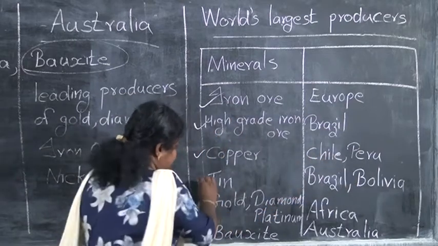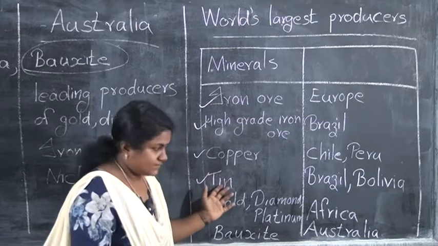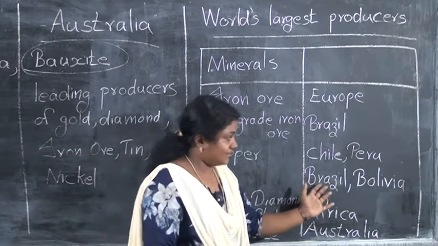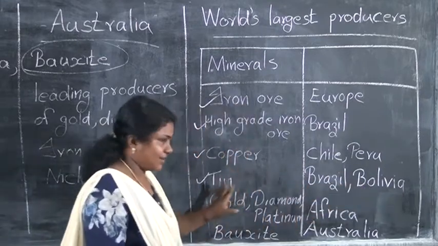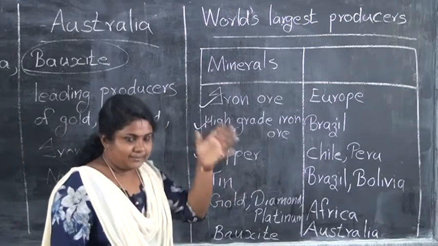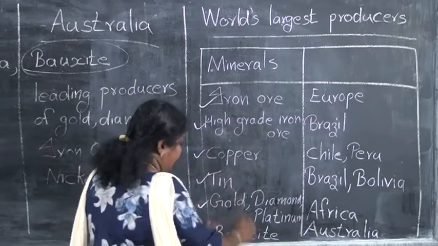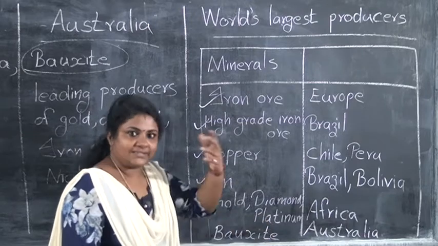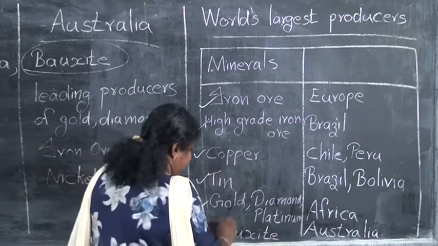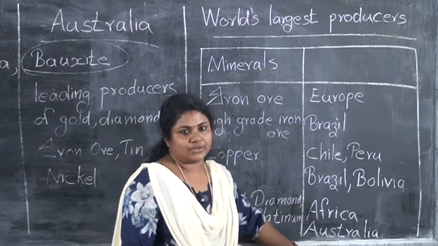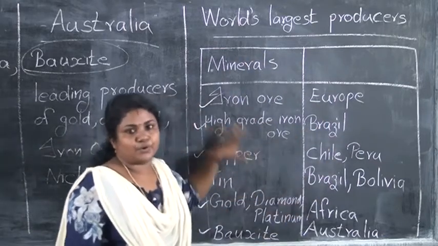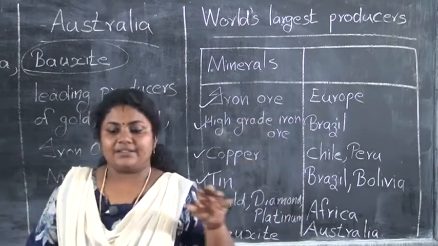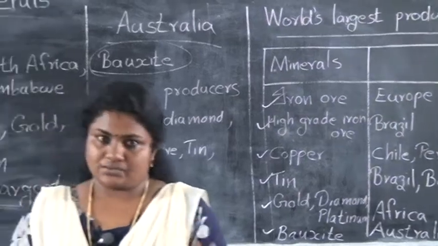And the next mineral, tin. The largest producers of tin are B square, that is Brazil and Bolivia. Then the next one, gold, diamond, platinum, that is in Africa. And the last mineral, bauxite, which is Australia. These are the world's largest producers. Okay, the distribution of minerals is over.